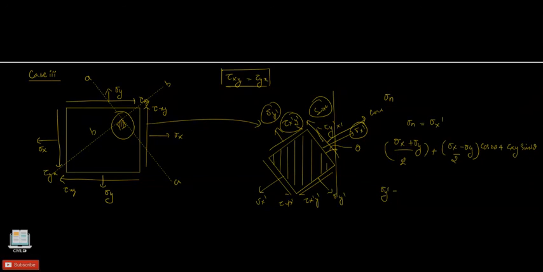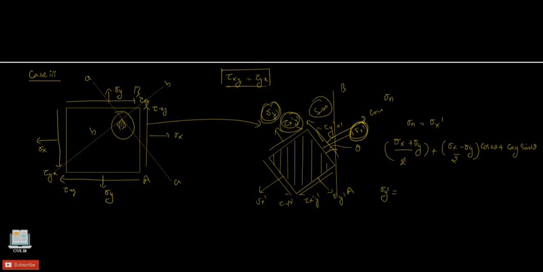So this is our plane AB, and with respect to this plane AB we are finding out sigma x dash and sigma y dash and tau x dash y dash. That is the stresses acting on a sectional plane, so that we can get to know what are the stresses acting at every point when there is combined shear and normal stress acting on the body.